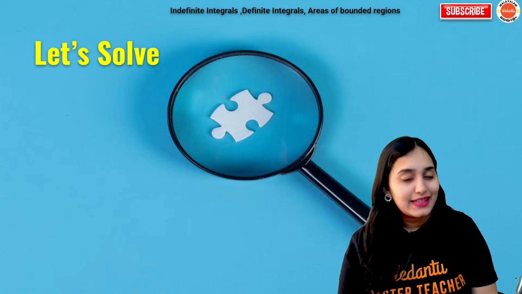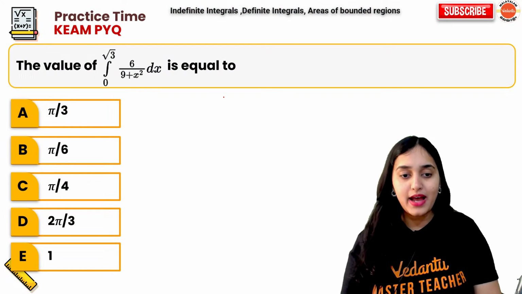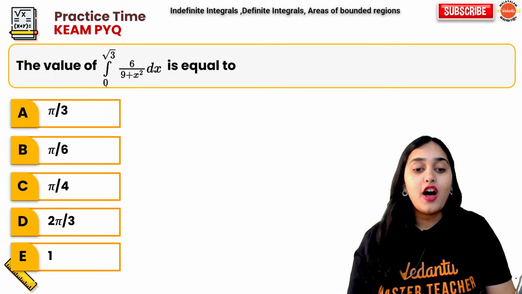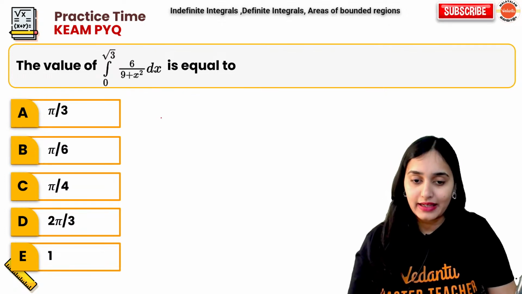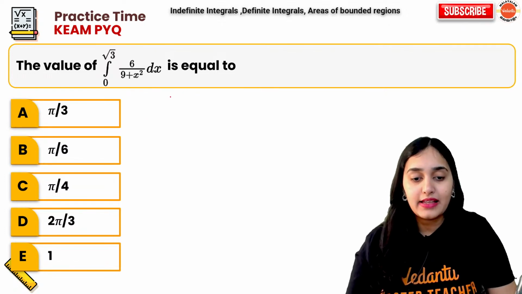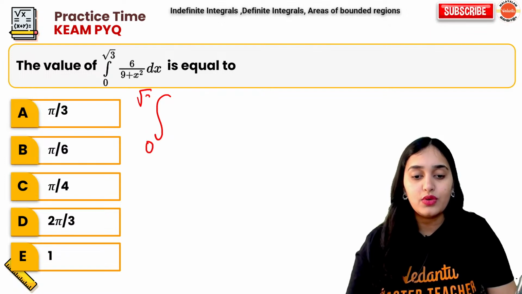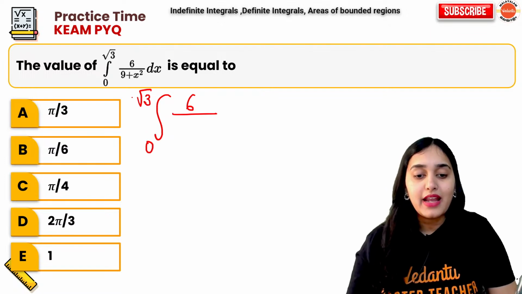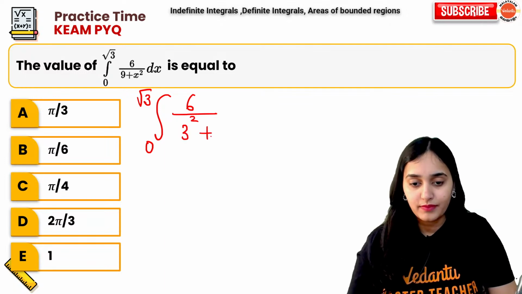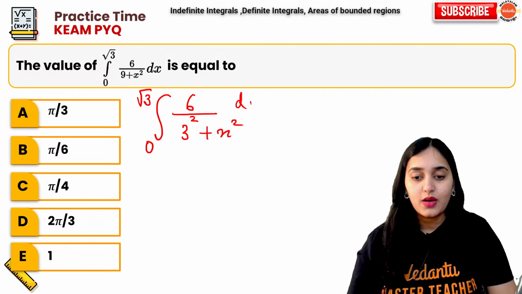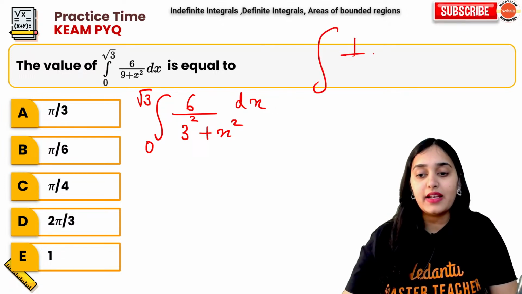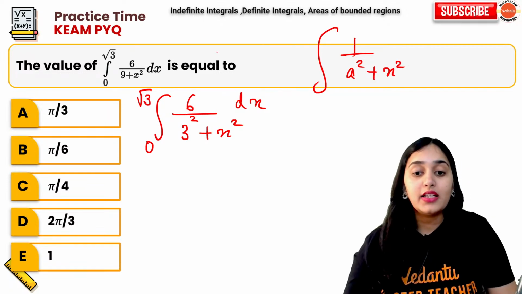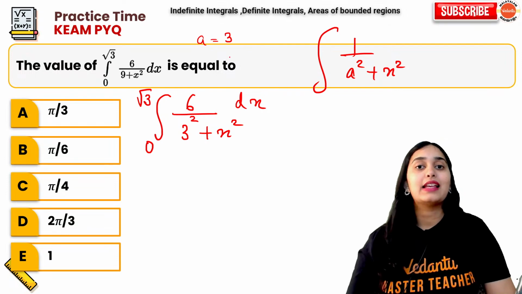Let's solve the questions based on them. Number 1. What is the value of integral 0 to root 3 of 6 upon 9 plus x square dx? This can be written as integral 0 to root 3 of 6 upon 3 square plus x square dx. Here the formula is 1 upon a square plus x square integration, and your a is 3.